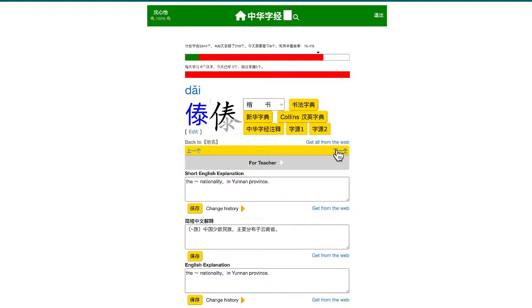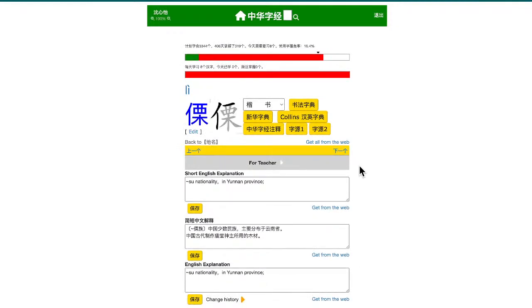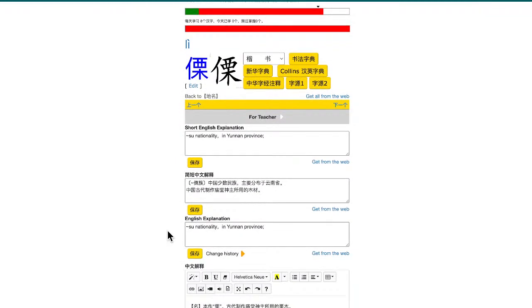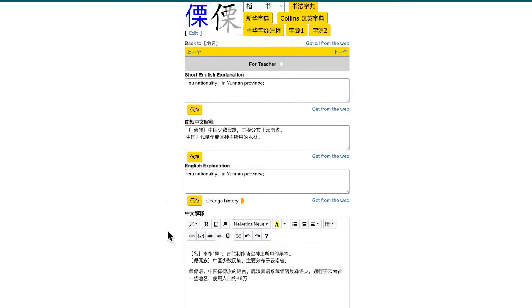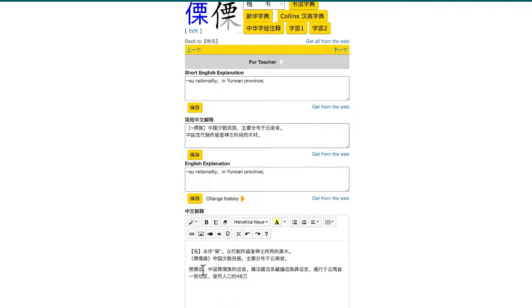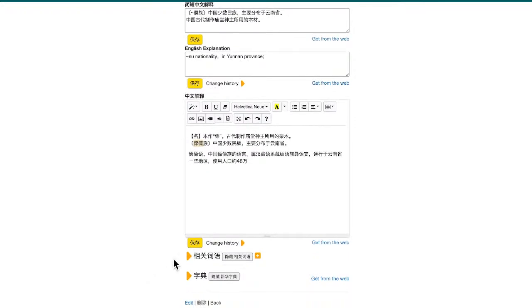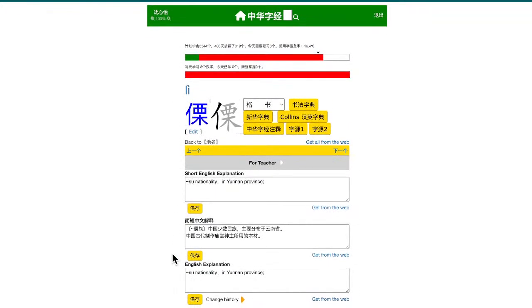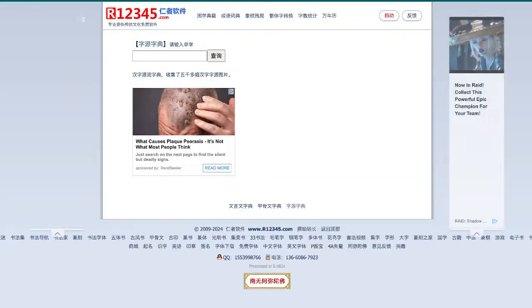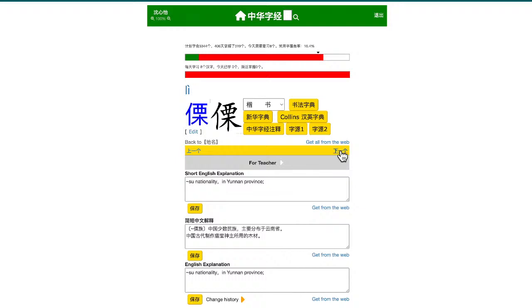Called Dai. Now Lisu. This one is also used to name a minority group in Yunnan, the group of people called Lisu. Lisu Zhu. This character is only used in naming that particular group of people. There's no other meaning, and like I said, there's no etymology.